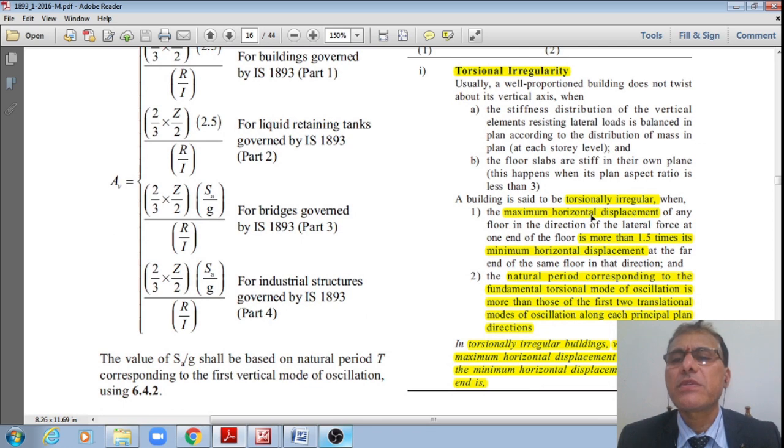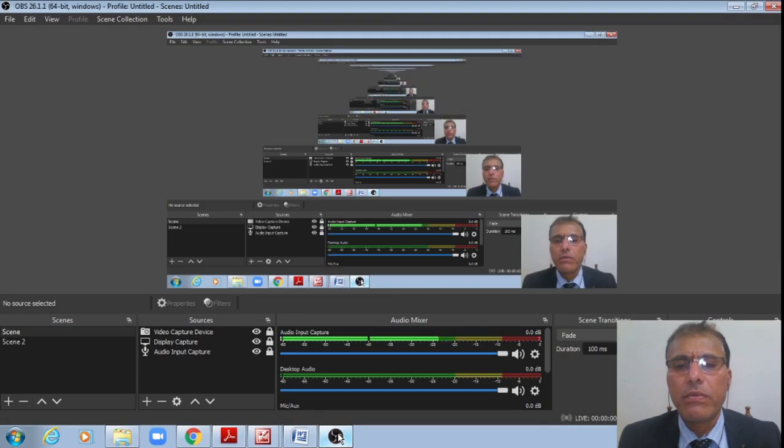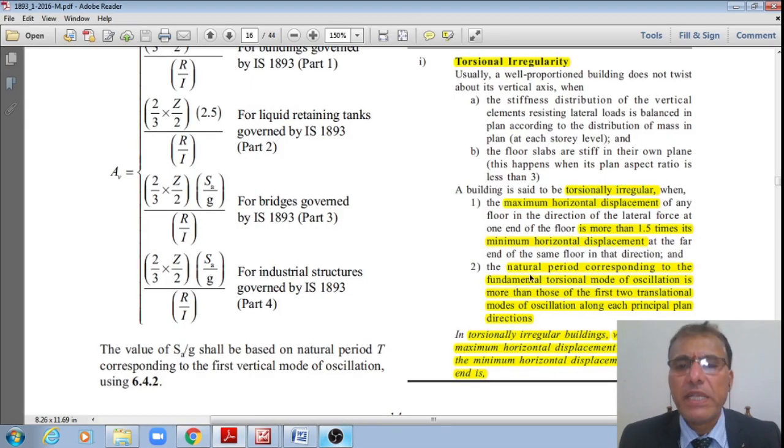A building is said to be torsionally irregular when the maximum horizontal displacement of any floor in the direction of the lateral force at the end of the floor is more than 1.5 times its minimum horizontal displacement at the far end of the same floor in that direction.